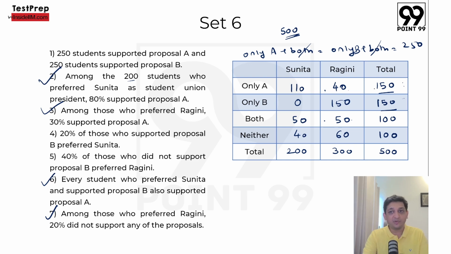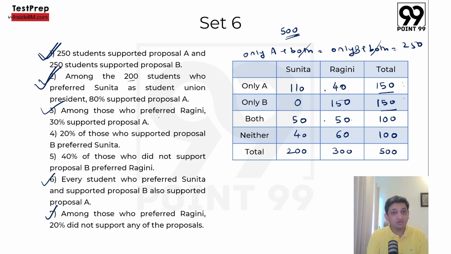250 students supported proposal A, so only A plus both is 250. 250 supported proposal B, 150 only B plus 100 both will be true. So these two are true. Among the 200 students who preferred Sunita, 80%, 160 would have supported proposal A, meaning only A and both. 110 plus 50 is 160, which is 80%. So statement 2 is also considered.